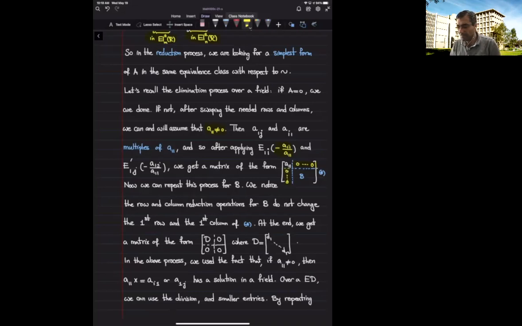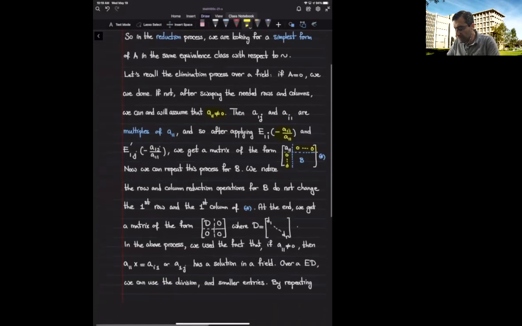Now, if you think about it, the key point where we use the fact that it's complex numbers, or rather field, is the fact that if a11 is not 0, then I can solve this equation or this equation inside my ring.